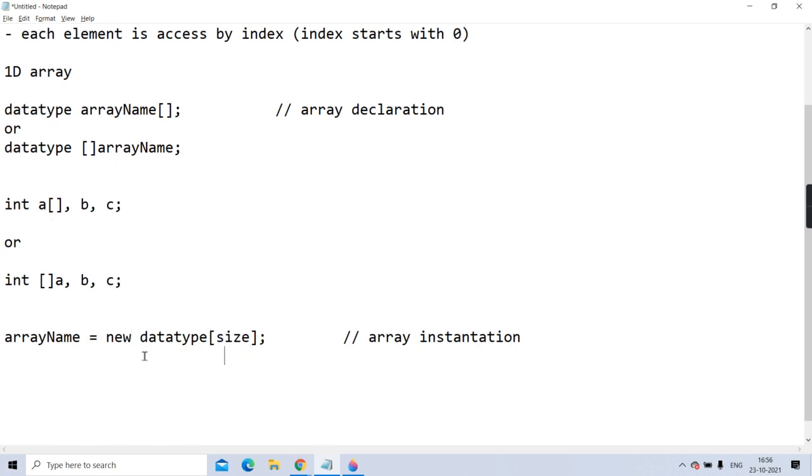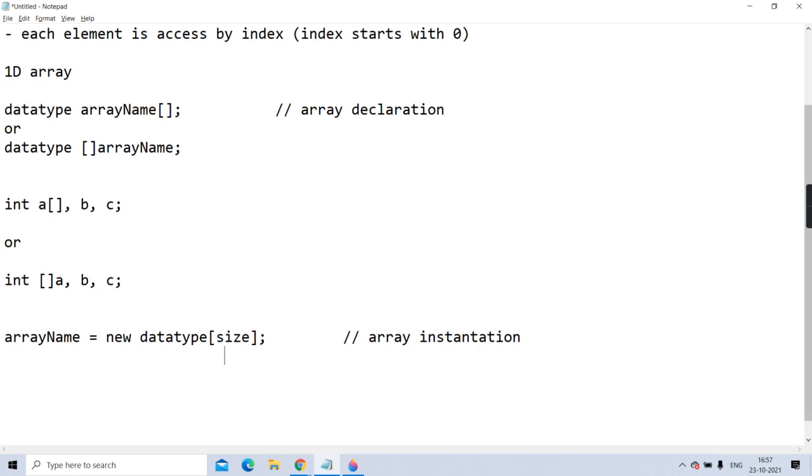Now what will happen? It will allocate memory for as many elements as the size you give, and one element's size depends on the data type. If the data type is double, one element will take 8 bytes into size. If it is char, 2 bytes, because in Java a character takes 2 bytes, so 2 into size. If it is byte, then 1 byte into size. Whatever data type you give.